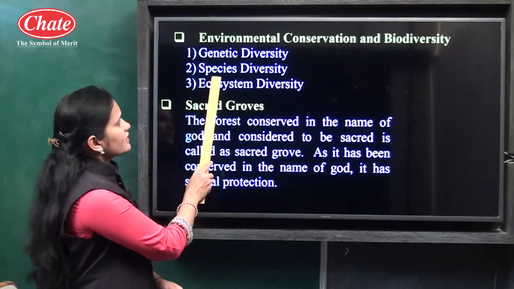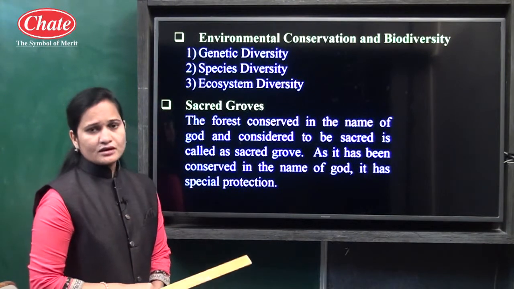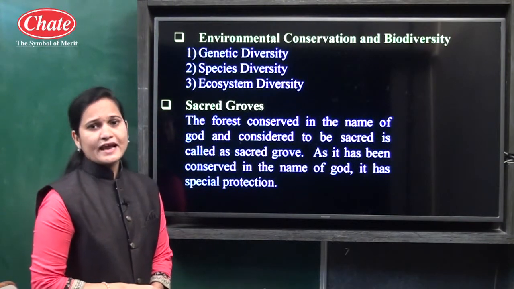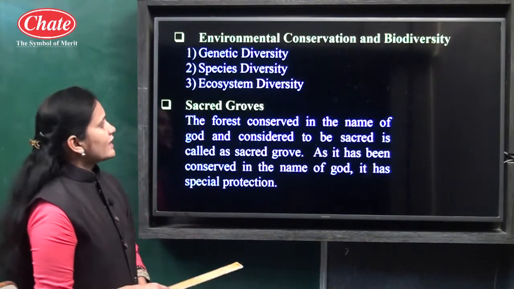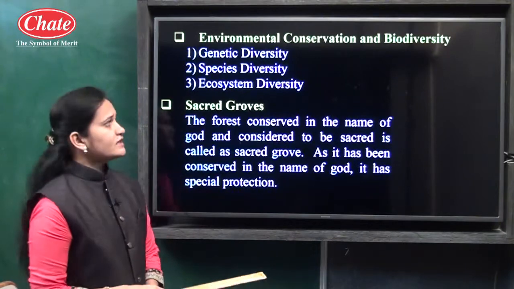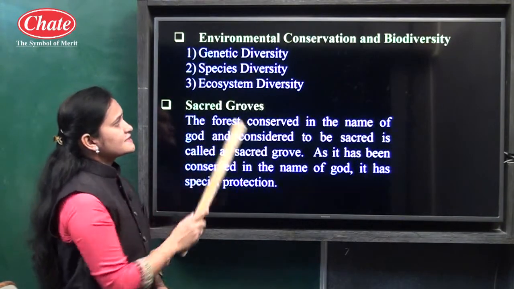The second type is species diversity. Different types of plant species, animal species and microbes are present in the environment, and it shows the variety in it. So this is known as species diversity.